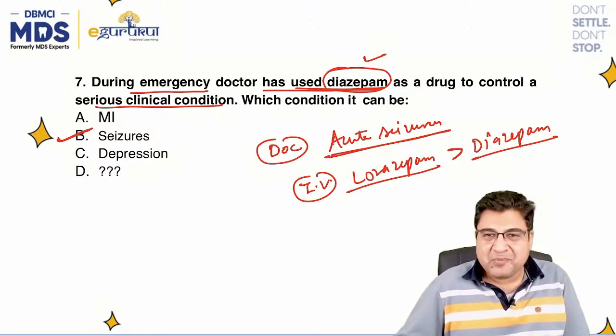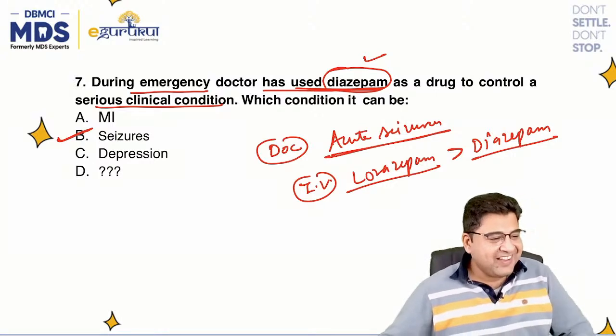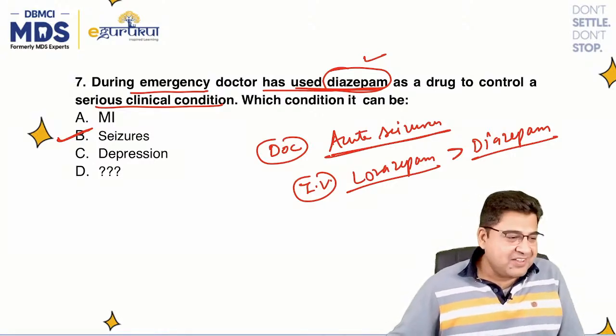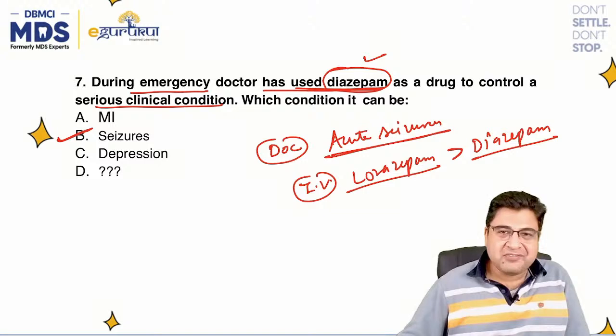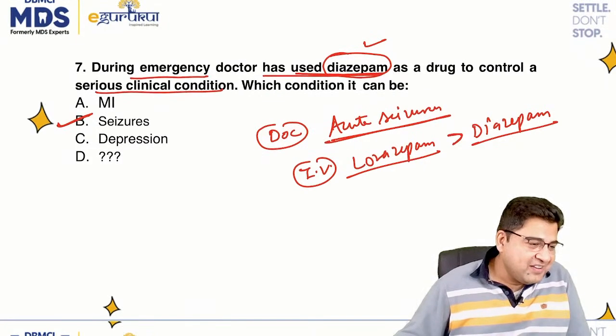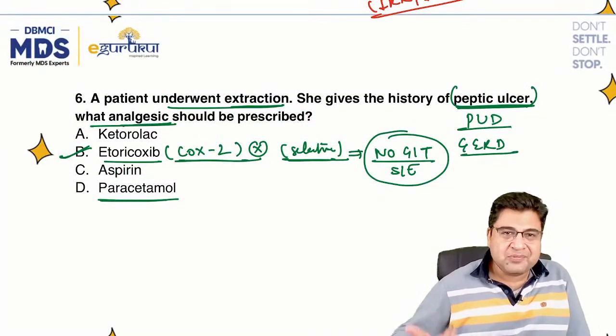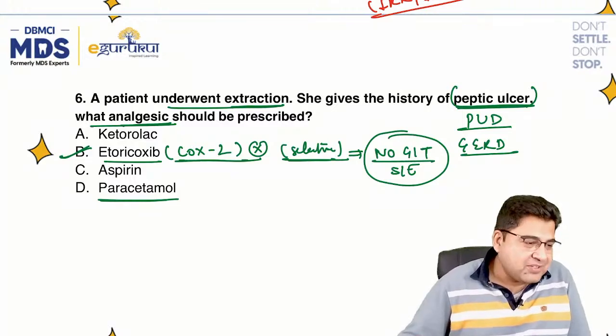Why paracetamol in America? Because in America they always start with paracetamol. Dr. Rani, there is no specific answer for this, but in Western countries we usually start with paracetamol as a painkiller. But see, the previous question was a controversial question. This is what I am telling you. So according to me, the answer is etoricoxib.